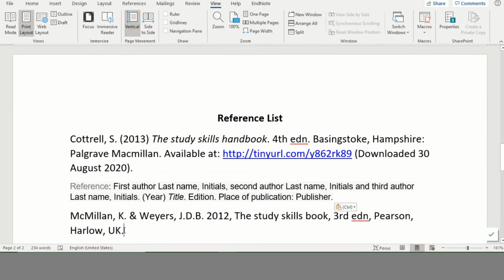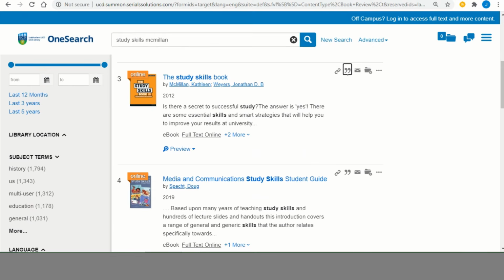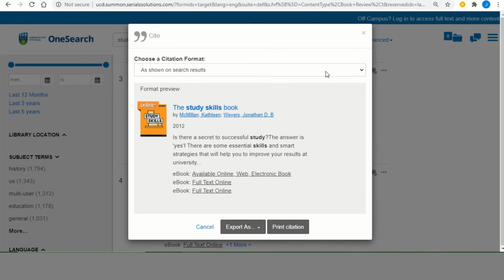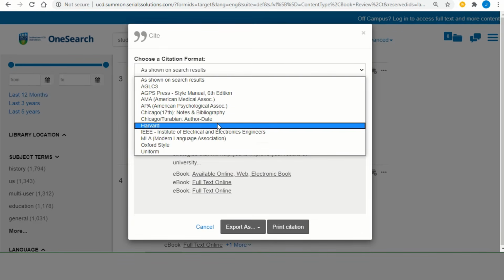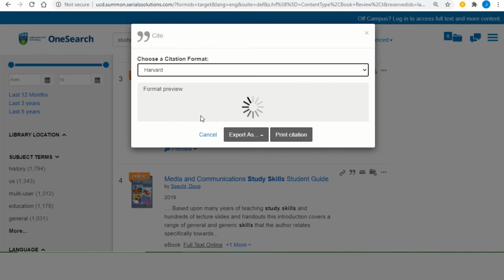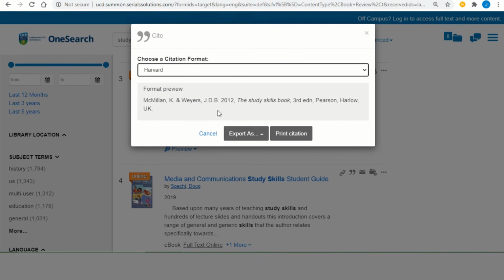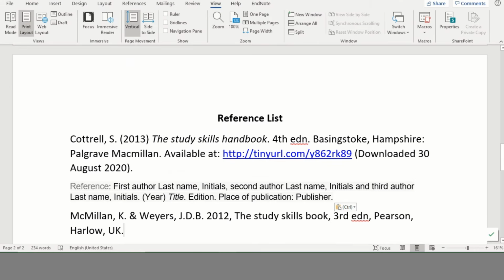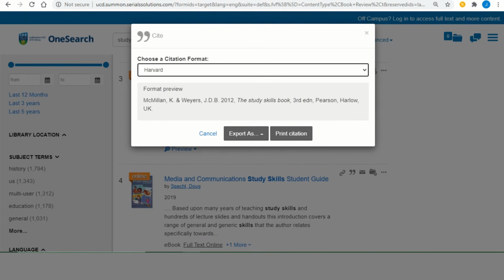One way of doing this is to copy the citation details from OneSearch using the Cite feature. So to do that, you simply get up whatever citation you need or source, click on the inverted commas, click the drop down for one of the styles, in this case Harvard, and copy and paste the information that appears there. So this information isn't always perfectly correctly formatted, so you'd need to go to also the library's Academic Integrity Guide for the Harvard style.